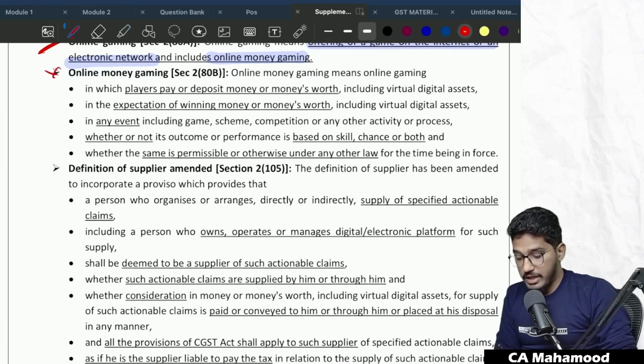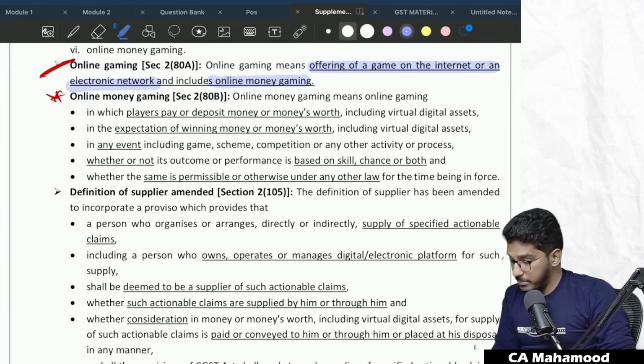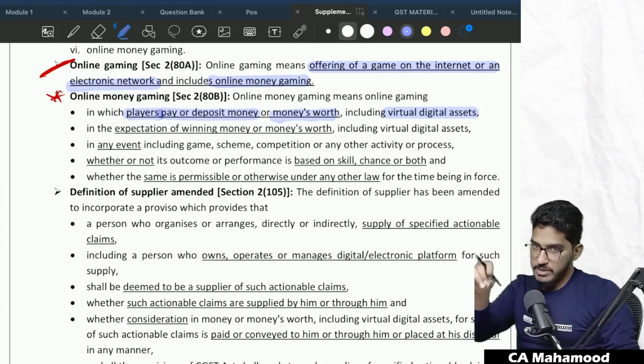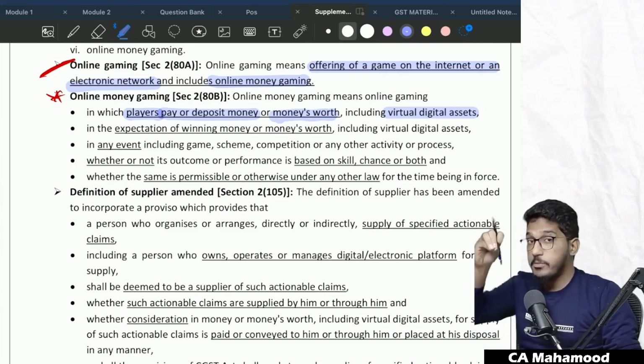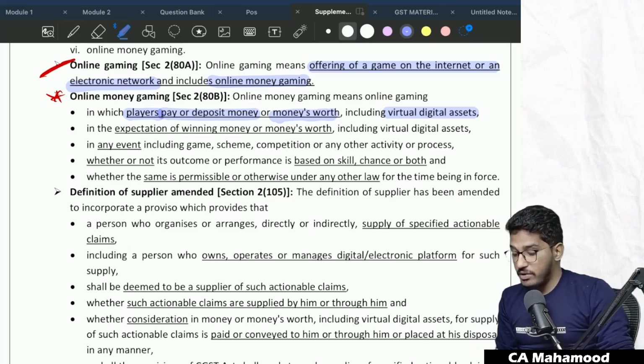This definition is very important, guys. What is online money gaming? Let us see. Online money gaming means online gaming in which players pay or deposit money or money's worth, including virtual digital assets. When I say virtual digital assets, these days we have this cryptocurrencies and all. So online money gaming means an online gaming in which a player will deposit money, or money's worth, or even he can deposit virtual digital assets like cryptocurrencies and all, in the expectation of winning money or money's worth, including virtual digital assets.